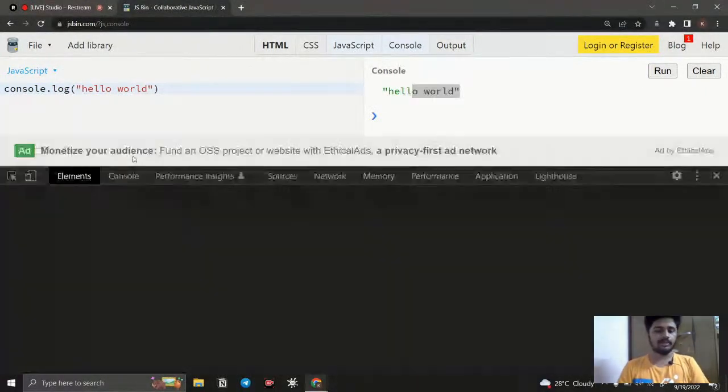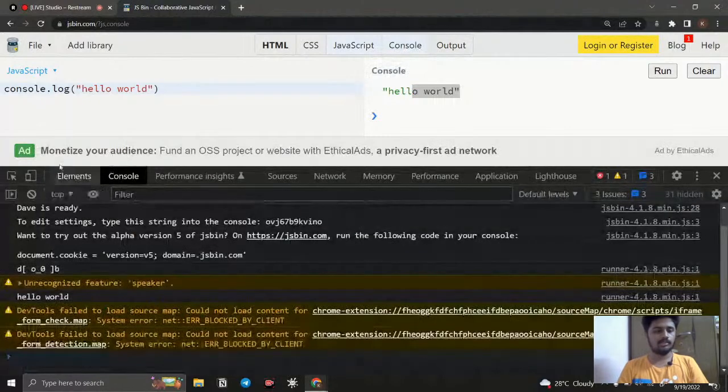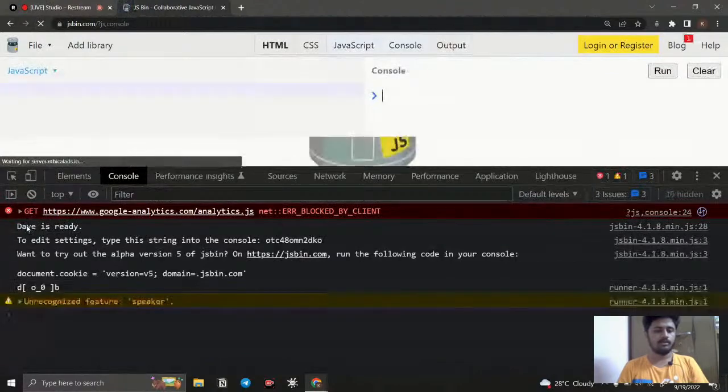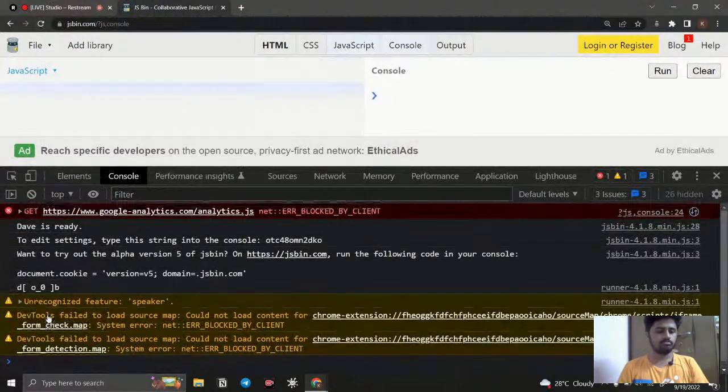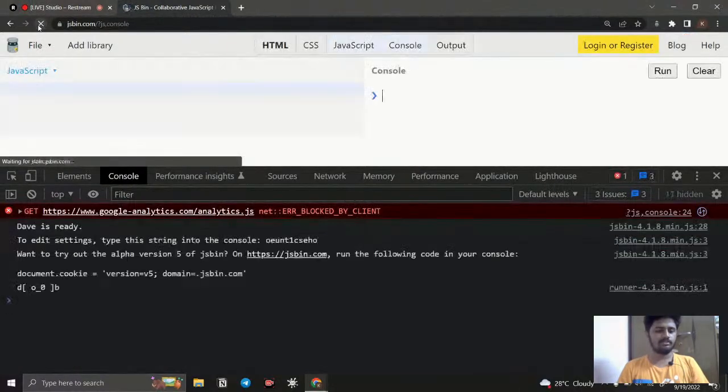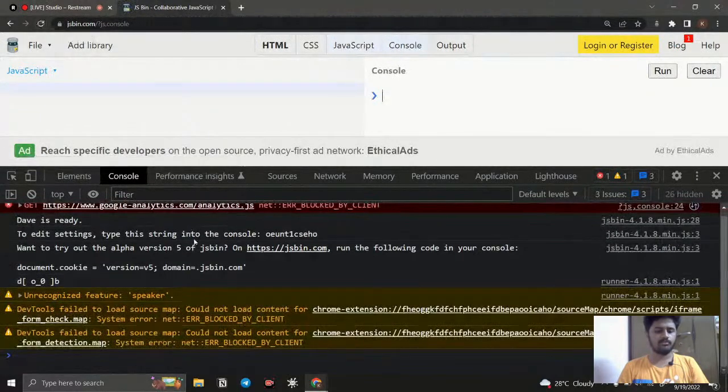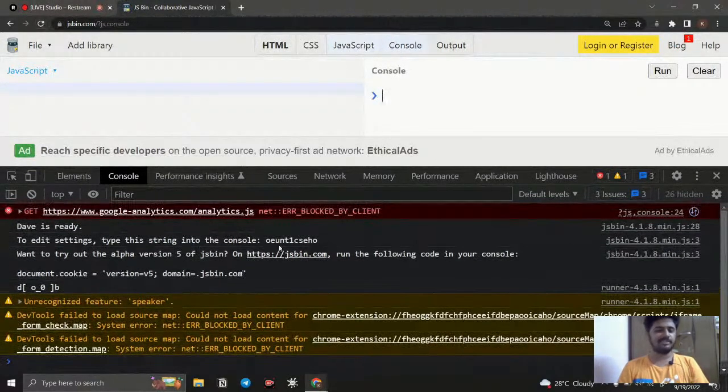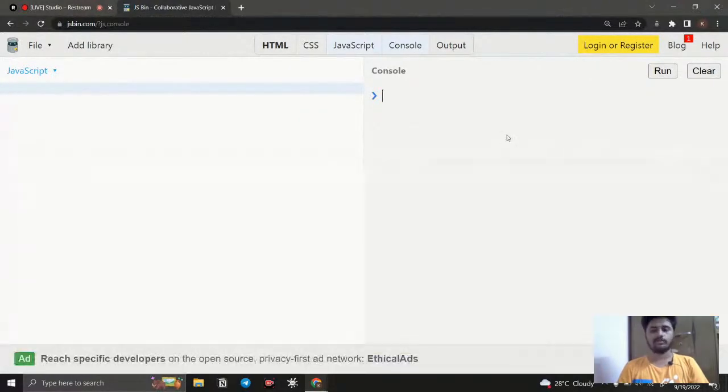If I click inspect and refresh, never mind this console, it is giving some error for JS Bin. So we don't want to use it. If I use console.log, it is going to display here. That is what I'm going to use.